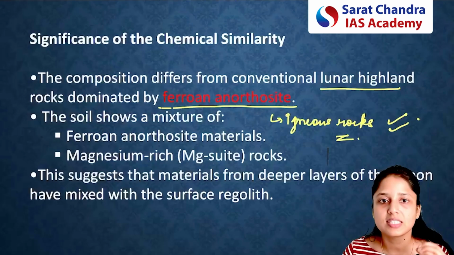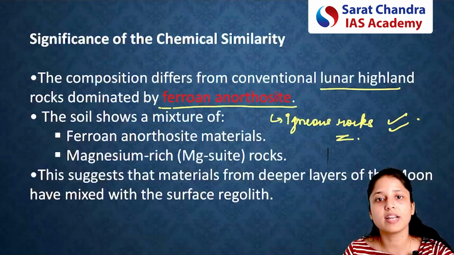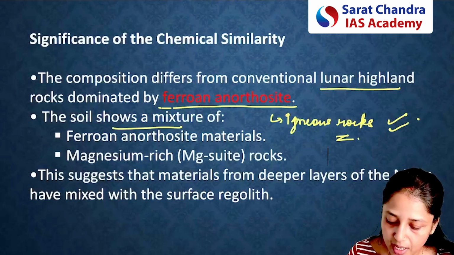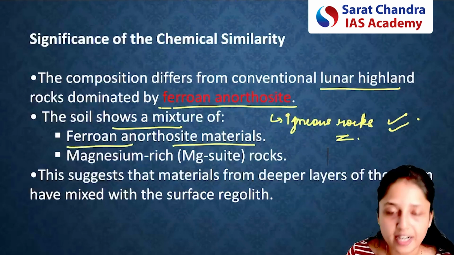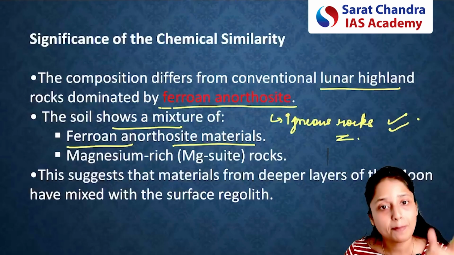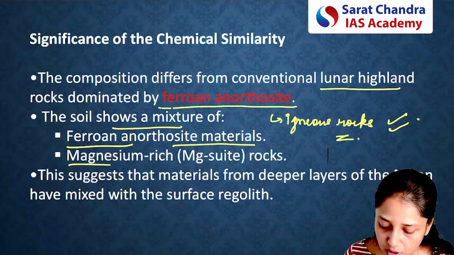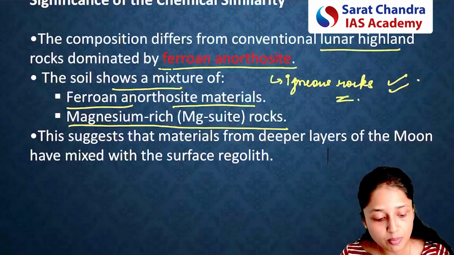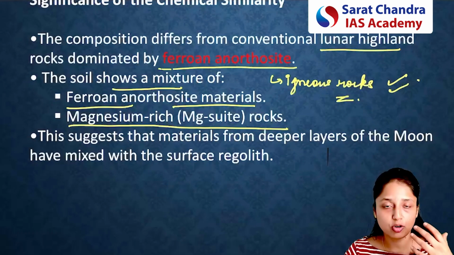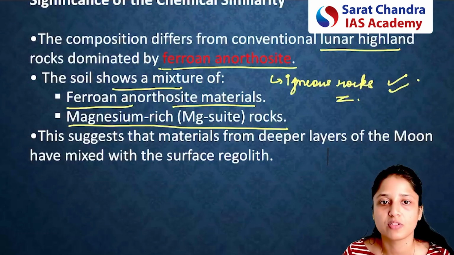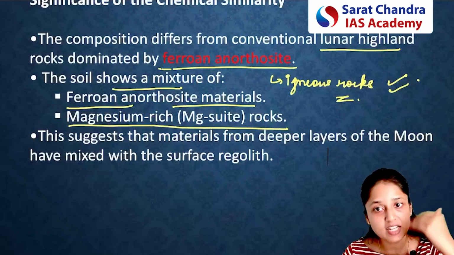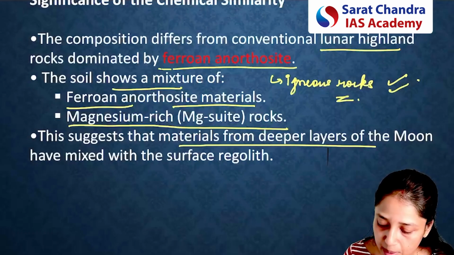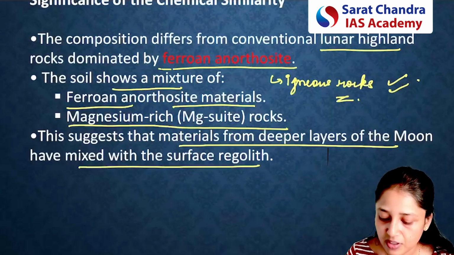But according to the recent study, the soil found at the Shiv Shakti point shows a mixture of ferroan anorthosite material, which is at the outer layer, plus a mixture of magnesium rich rocks. Now, the point here is that magnesium or iron rich rocks are not generally present at the outer surface of the moon, and this is the composition of the deeper layers of the moon. That's why this study suggests that materials from deeper layers of the moon might have mixed with the surface regolith.